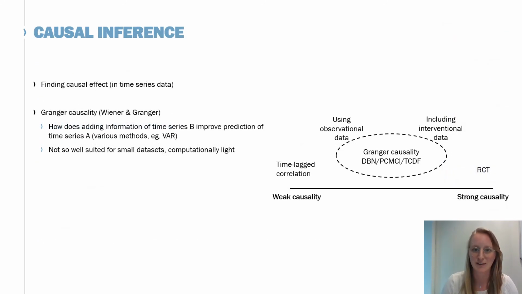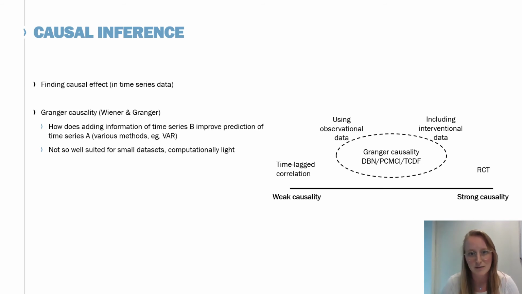So next to finding the causal structure, we are also interested in the causal effect of our time series, which is referred to as causal inferencing. So we have time series data available, and there are several methods from literature to deal with this. One of the earliest methods is the Granger causality, which establishes a causal link by determining how adding information of one time series improves the prediction of another time series.